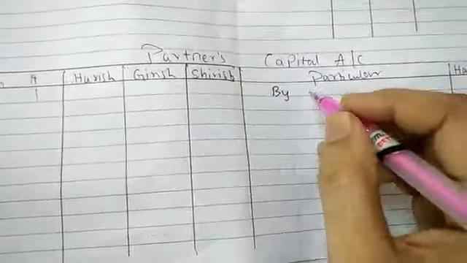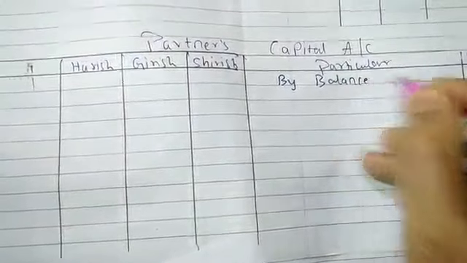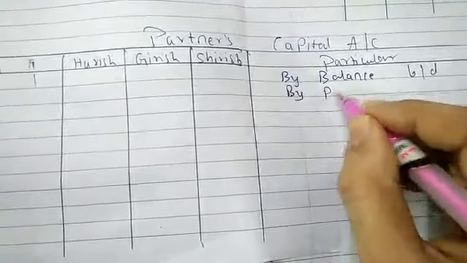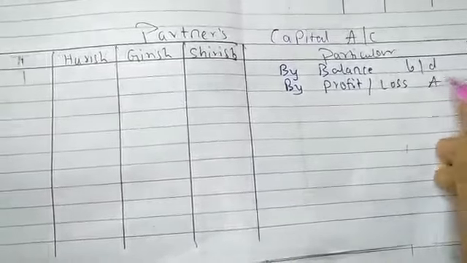Liability is a credit side, so we will transfer to the partners' capital credit side, by balance brought down, and after that by profit and loss account.